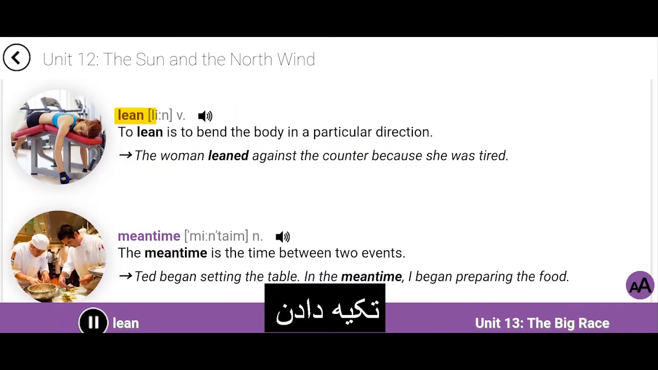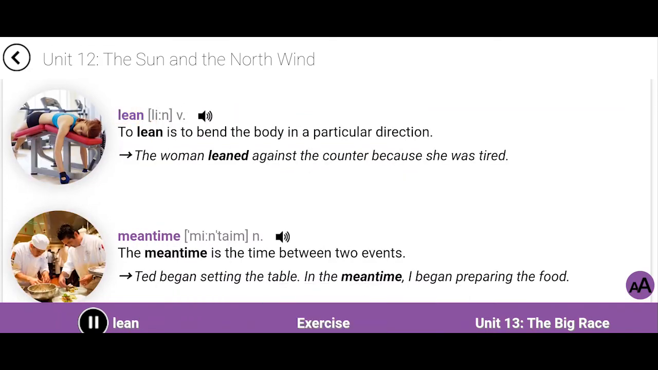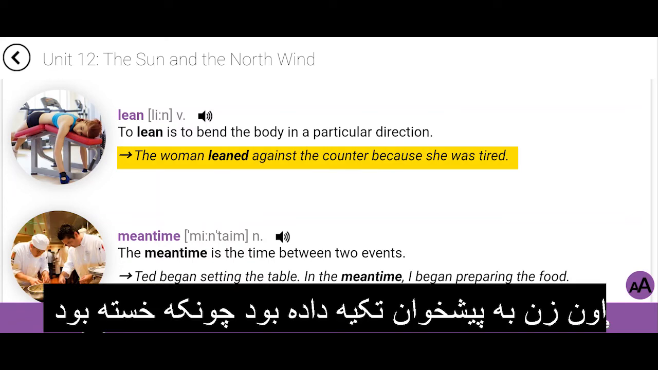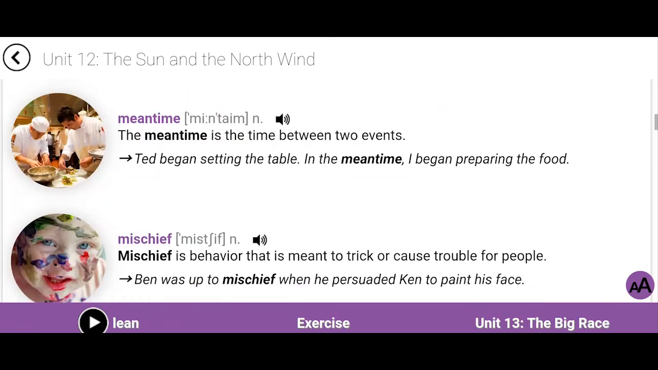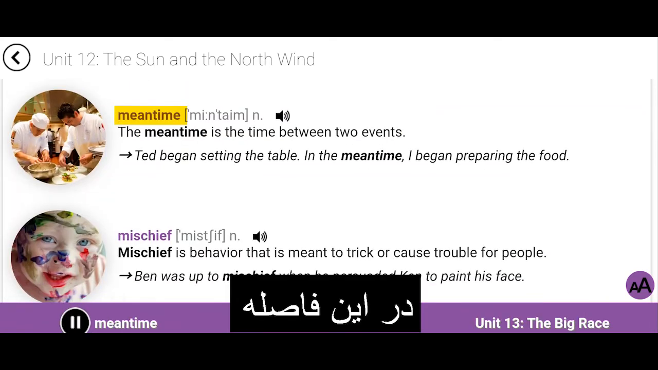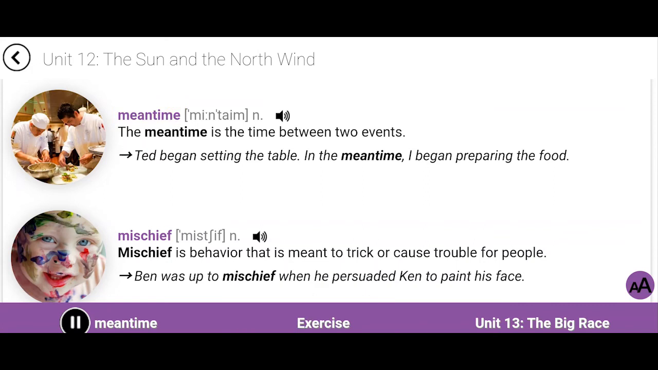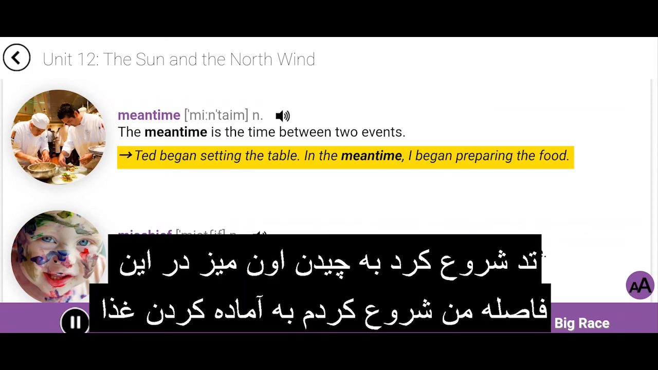Lean. To lean is to bend the body in a particular direction. The woman leaned against the counter because she was tired. Meantime. The meantime is the time between two events. Ted began setting the table. In the meantime, I began preparing the food.